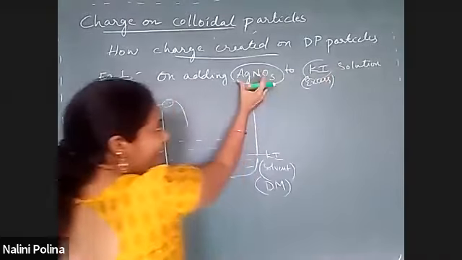That is the reason you have I minus ions on all DP particles. I has a negative charge, so the particle gets a negative charge. This is how charge is created on DP particles.